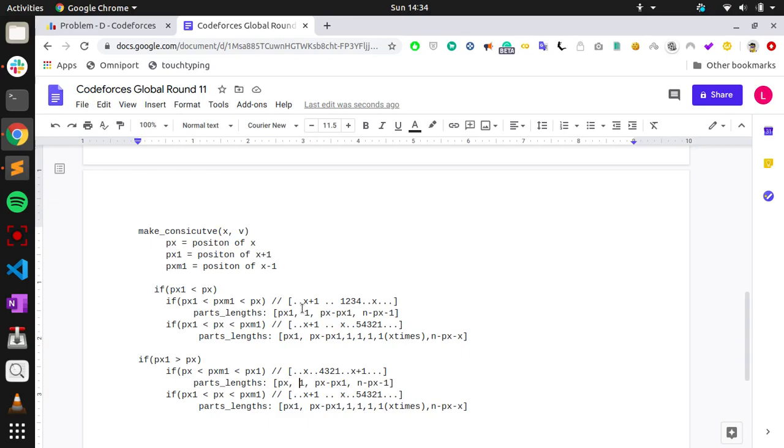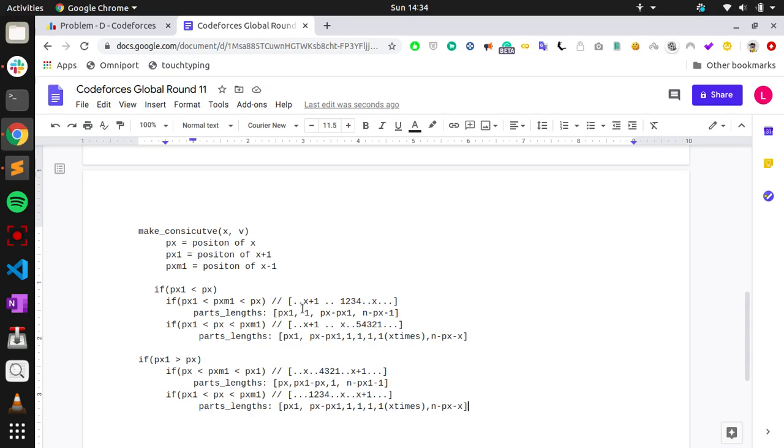Then from 1 till x as one part, x to x plus 1 as another part, and x plus 1 onward, the remaining elements, as one more part. Or if the configuration is like this, here it is x, like 1 2 3 4 and so on up to x. After some position there is x plus 1 there.